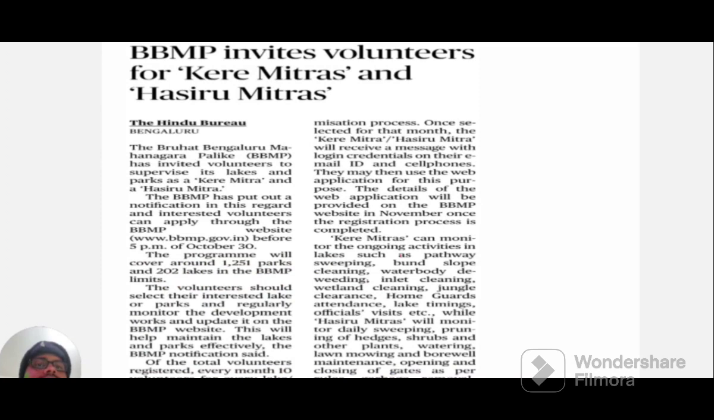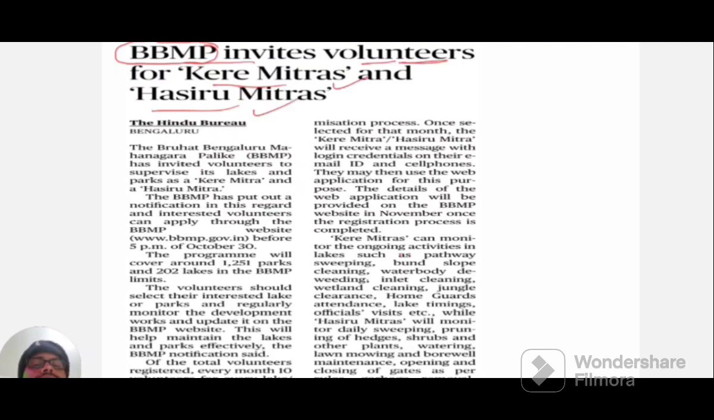So let's see the next news. Here, the BBMP invites volunteers for Keremitra as well as Hasirumitra. BBMP is Bruhat Bengaluru Mahanagara Palike. It is the city municipality in Bengaluru. They have invited volunteers, people who are willing to work as Keremitras and Hasirumitras.